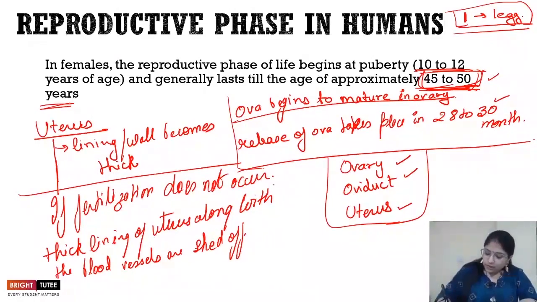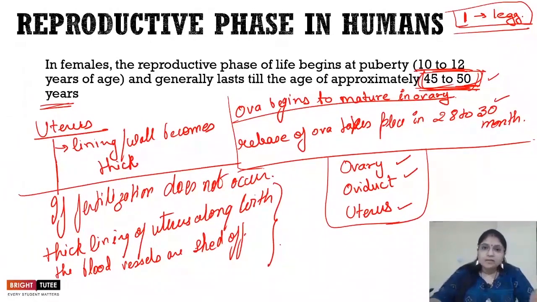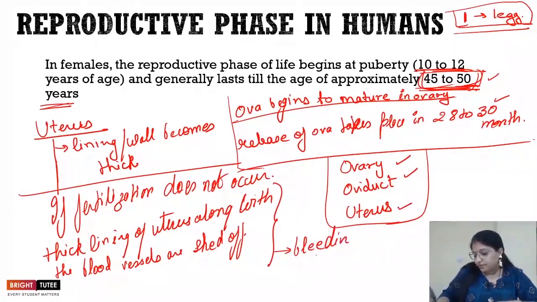So this all sheds off, and this process causes bleeding in women, and this bleeding is called menstruation, right?